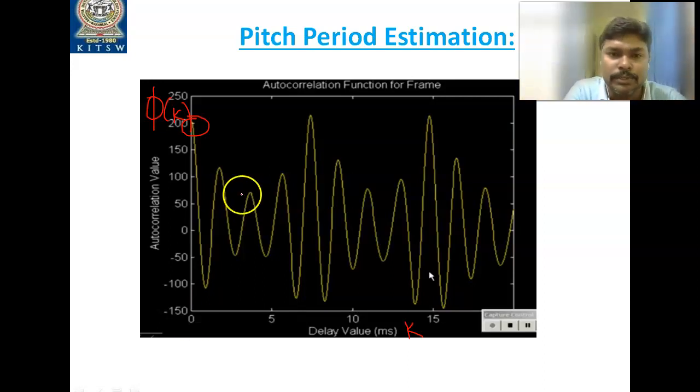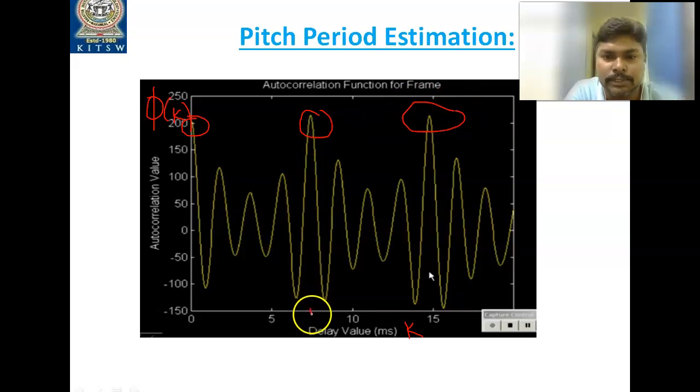Similarly, here another peak will be there, and here also one more peak. For instance, the duration here is 7 milliseconds. This I am calling the first peak, k equal to P. Similarly, this is k equal to 2P, twice the pitch period. We are taking the k value as twice the previous pitch period, and this is available at 14, for instance, a 14 millisecond duration.